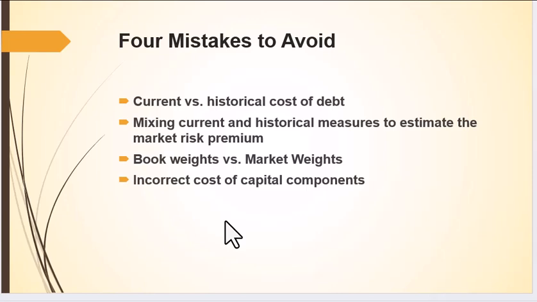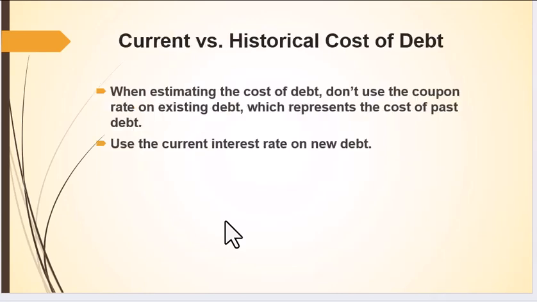So in general, what are the mistakes? We've talked about some ways to calculate weighted average cost of capital. We've talked about the factors that affect those costs. We've talked about how we might need to adjust that within the division, based on the project within that division. So let's talk about what mistakes we need to avoid. There are four basic mistakes. Let's go through them individually.